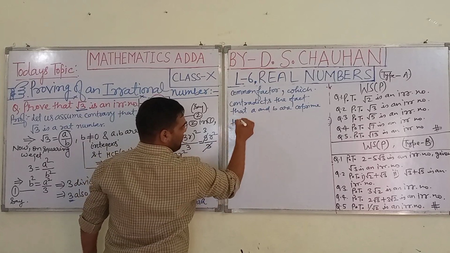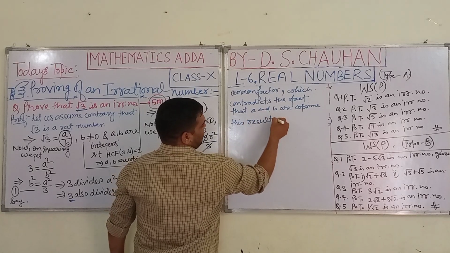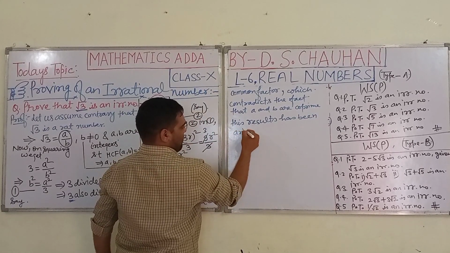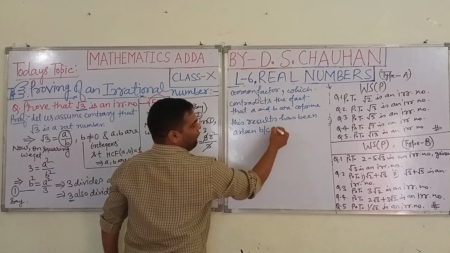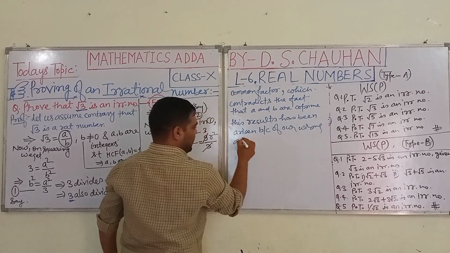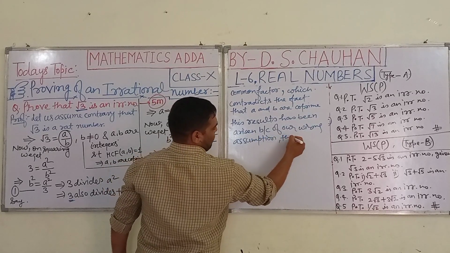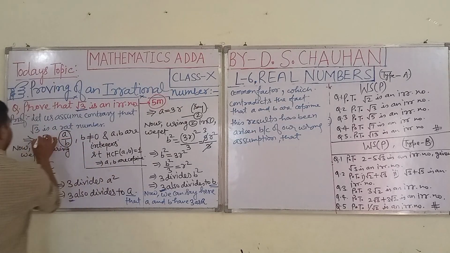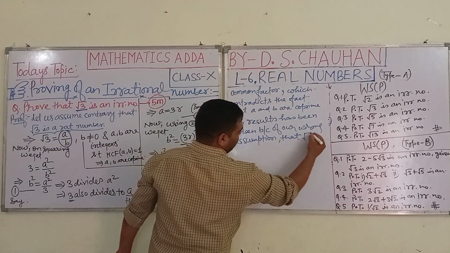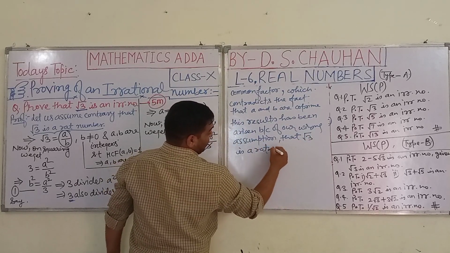This result has arisen because of our wrong assumption that root 3 is a rational number.